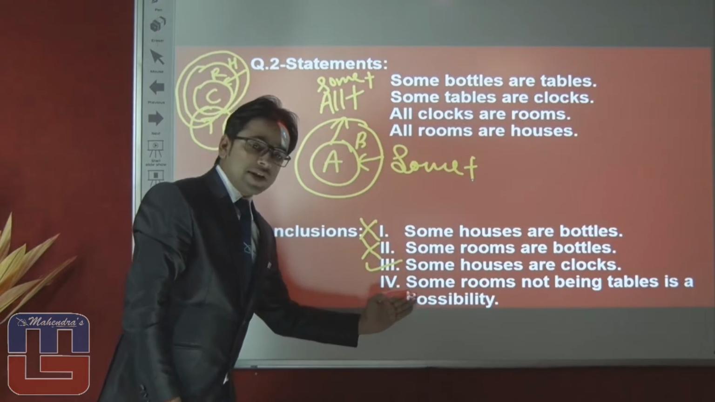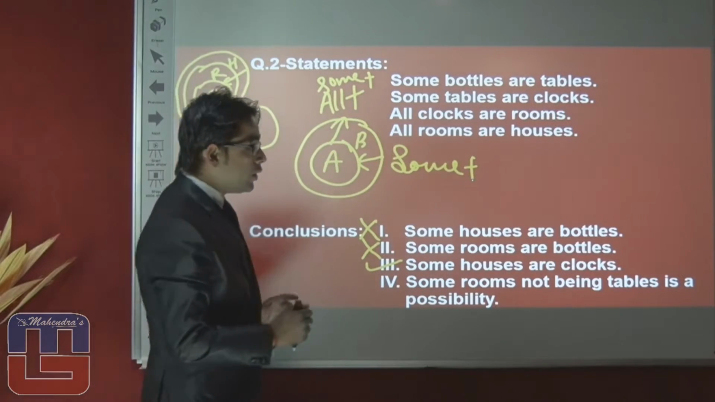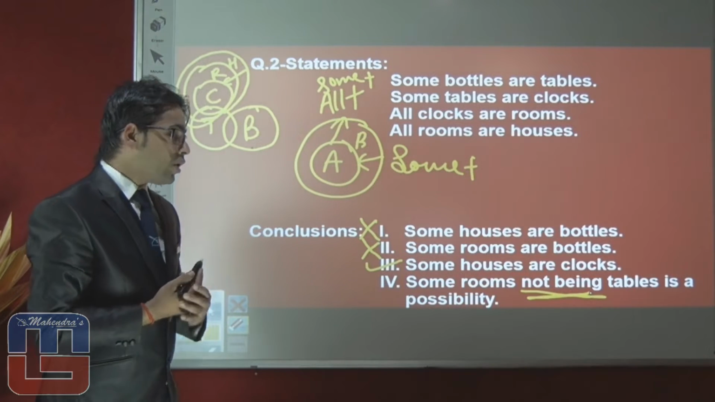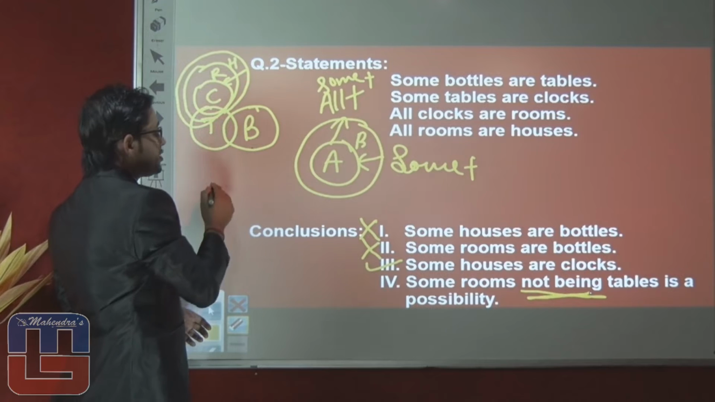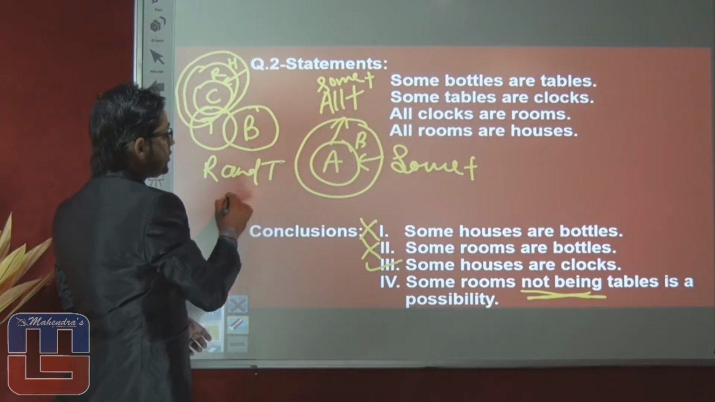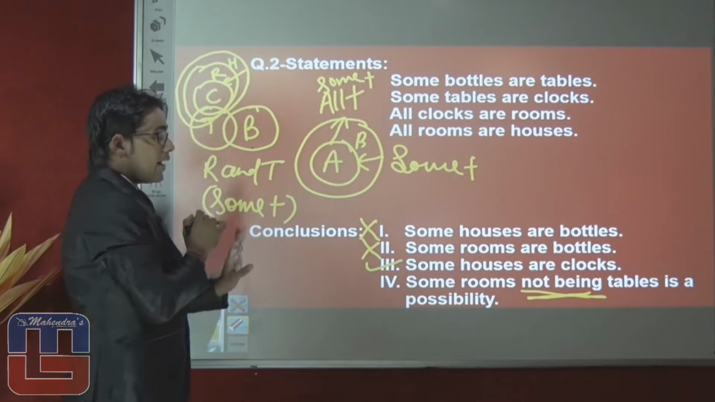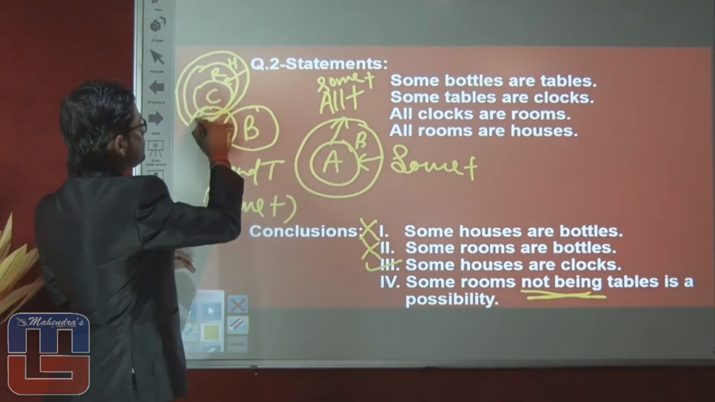Let's proceed towards the next conclusion. Some rooms not being table is a possibility. Do be careful while answering this type of question. Some rooms not being table is a possibility. You can see here there is some positive relation between room and table. The relation which is given here is some positive in a definite manner. In definite manner, you can see some rooms are table.